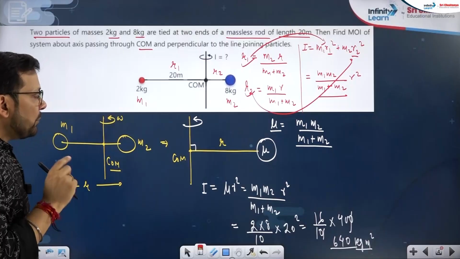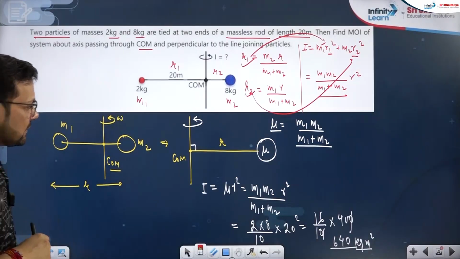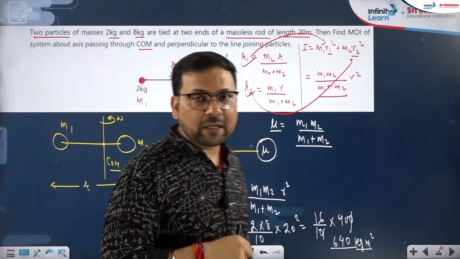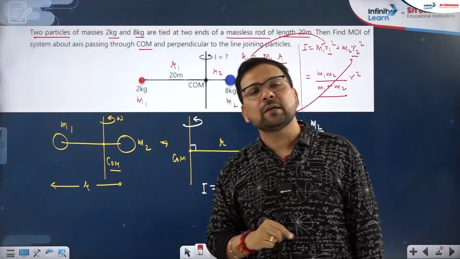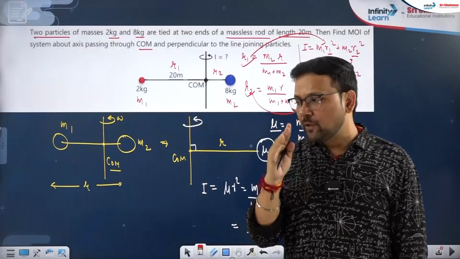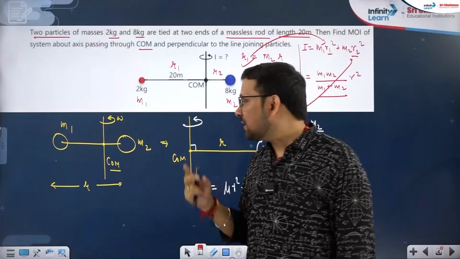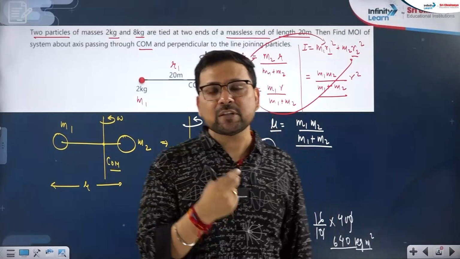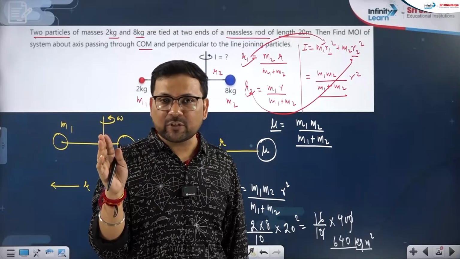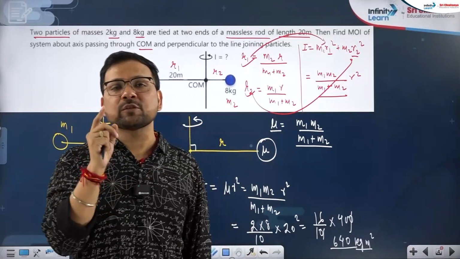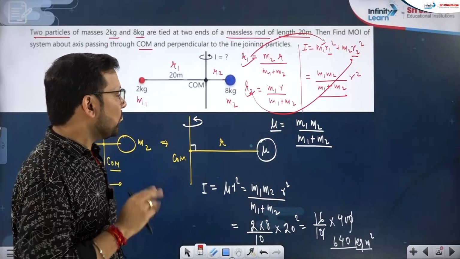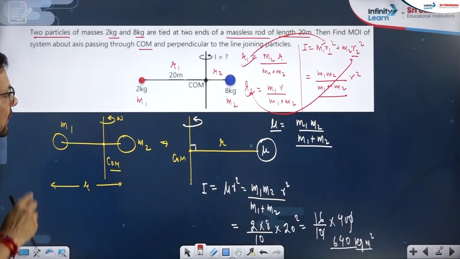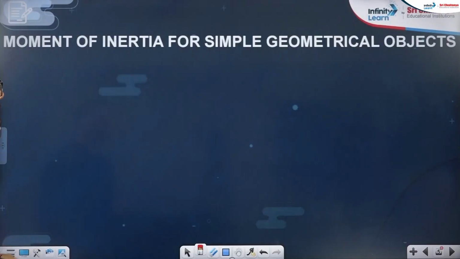Okay. So on particle system, briefly we have discussed it. To summarize in your mind, what you have done is m r square, where r is the perpendicular distance, depends on mass and distribution of mass. Two types of question are a must revise. One is the integral summation, and the second is where the axis is passing through the center of mass. Okay.